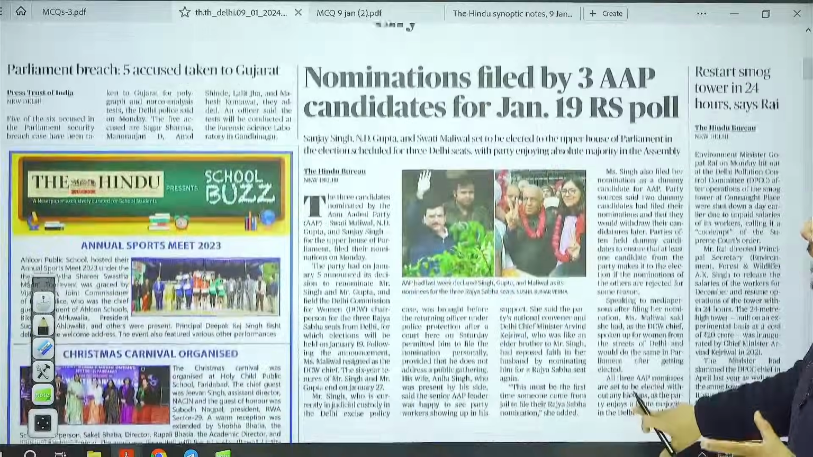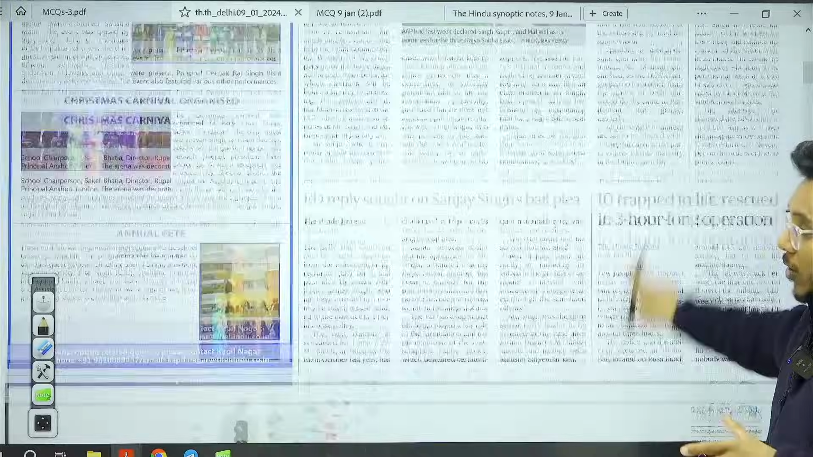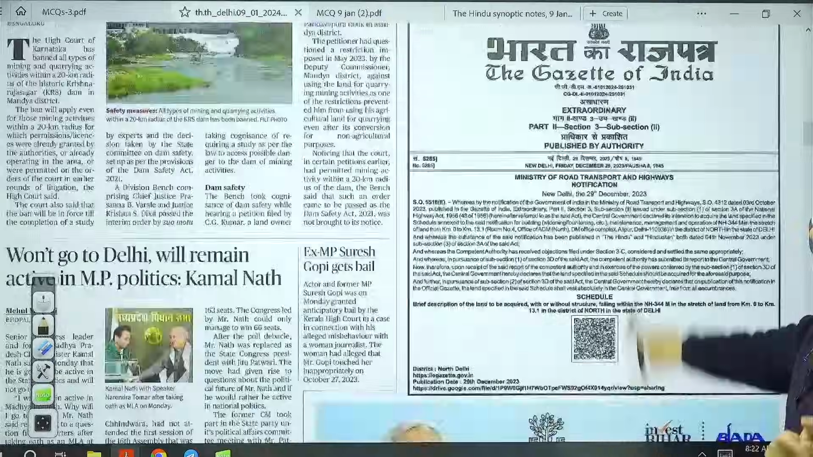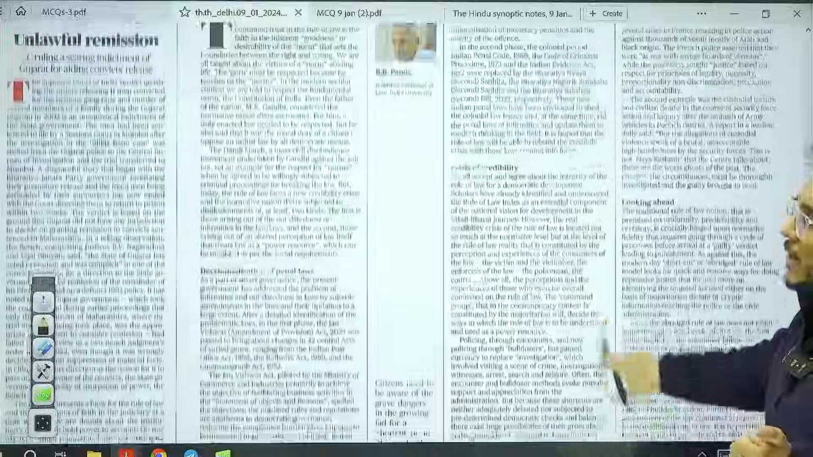Then moving on, in the city section, largely we have political articles and advertisements, etc. Guys, nothing much important has been given in this capacity. So we'll directly reach the editorial.